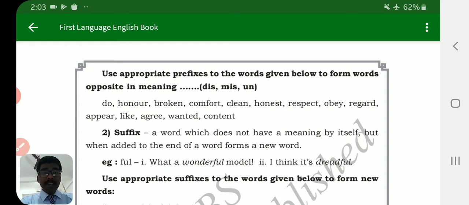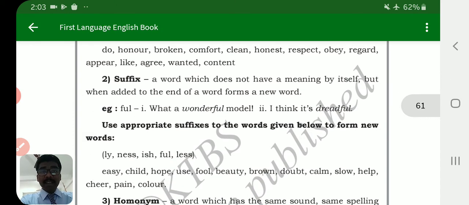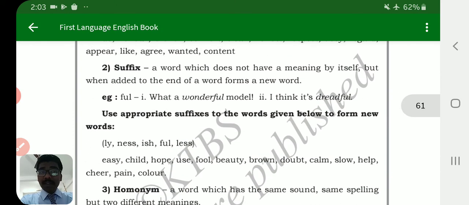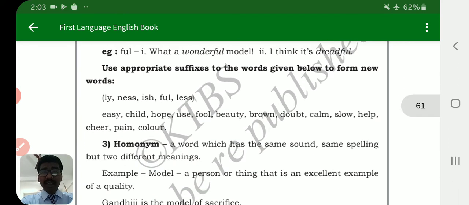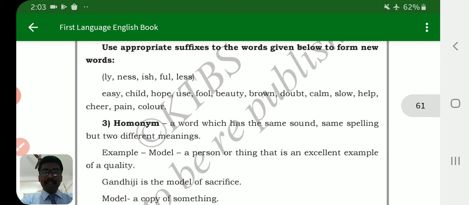I think, students, I have completed this properly. There is no need to tell you again the meaning of prefix and suffix. Suffix also I completed: a word which does not have a meaning by itself, but when added to the end of a word, forms a new word. Ly, ness, ish, ful, less. Okay, so these are some suffixes.